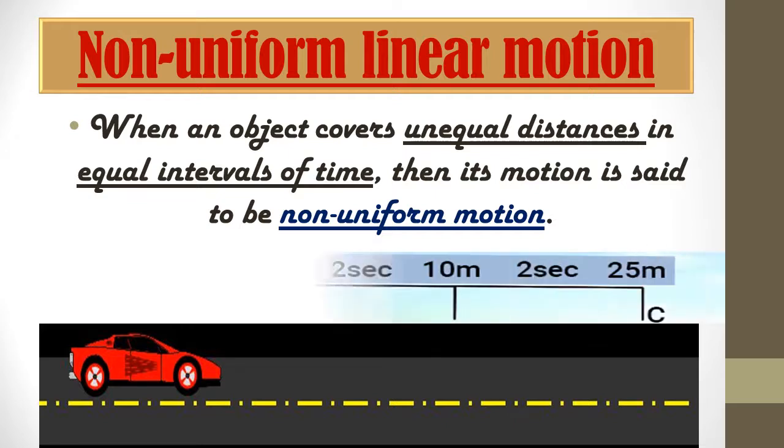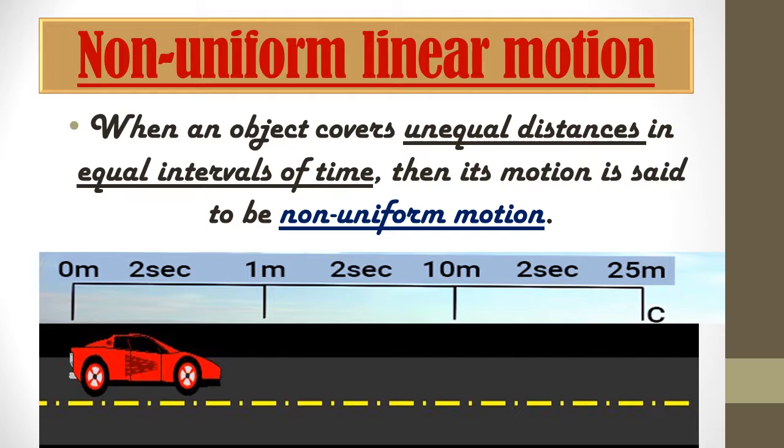A car is moving in a linear motion, and it covers different or unequal distances, like 0 meters to 1 meter, then 1 meter to 10 meters, then 10 meters to 25 meters. But here the time interval is the same, that is 2 seconds. In every 2 seconds it covers these different distances, that means 1 meter, 9 meters and 15 meters. So 0 to 1 meter is covered in 2 seconds, and 10 meters again in 2 seconds. So this is a non-uniform linear motion. That means unequal distances, but the time interval is the same.